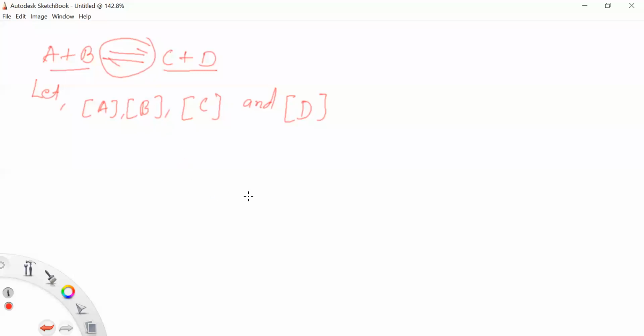Now, according to the law of mass action, consider the rate of forward reaction.